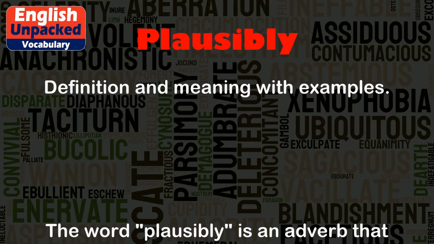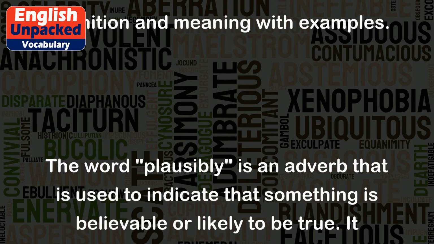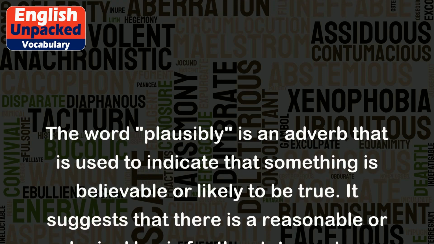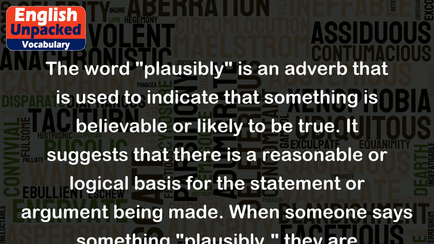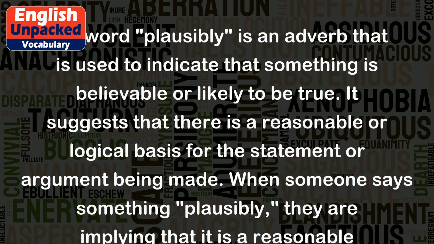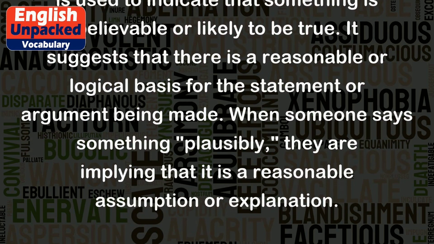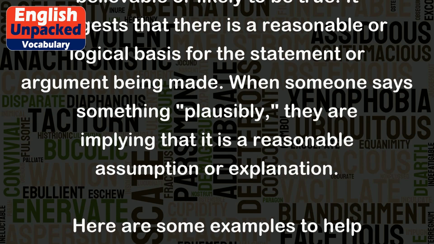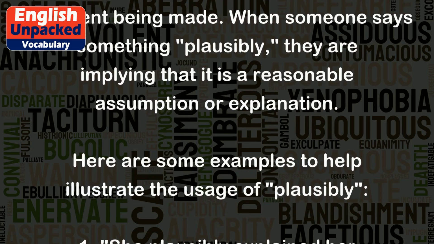Plausibly. The word plausibly is an adverb that is used to indicate that something is believable or likely to be true. It suggests that there is a reasonable or logical basis for the statement or argument being made. When someone says something plausibly, they are implying that it is a reasonable assumption or explanation.